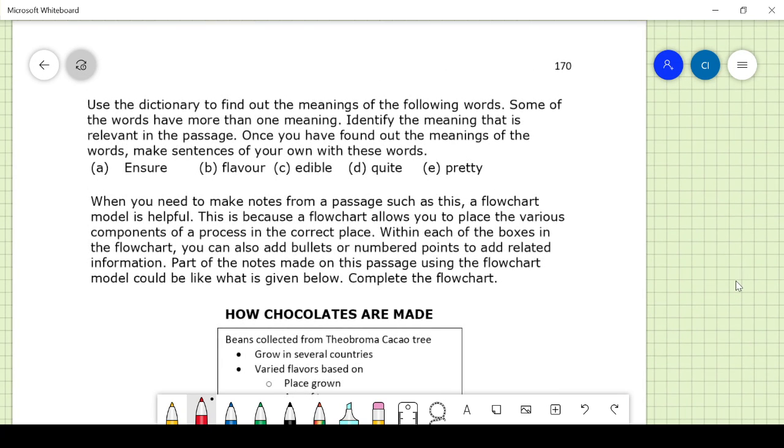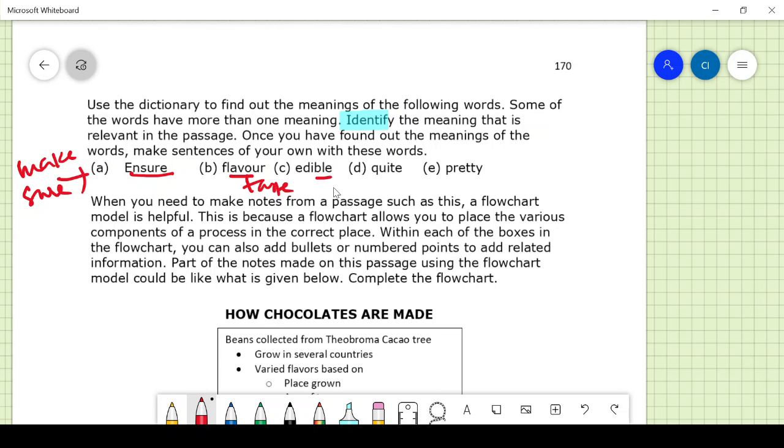Before that, use the dictionary to find the meanings of the following words. Some of the words have more than one meaning. Identify the meaning that is relevant to the passage. Once you have found the meaning, make sentences of your own with these words. It tells about ensure. Ensure means you have to make sure, right? Flavor means it's a kind of taste.